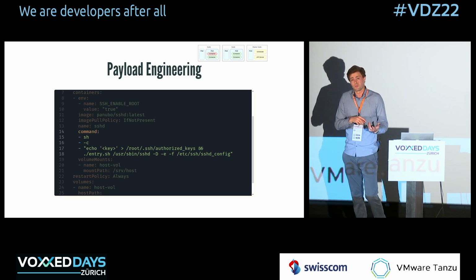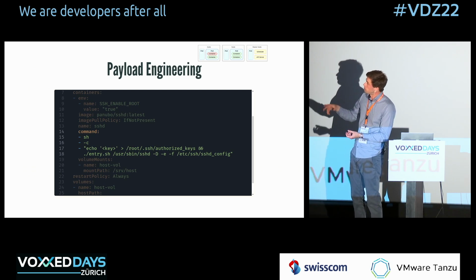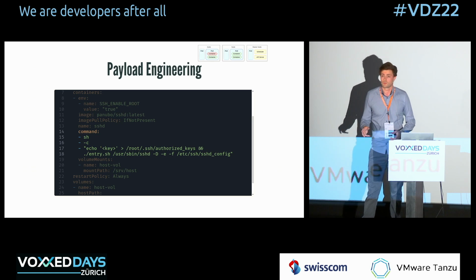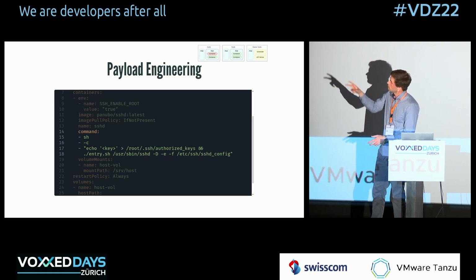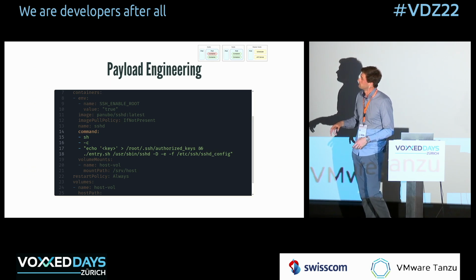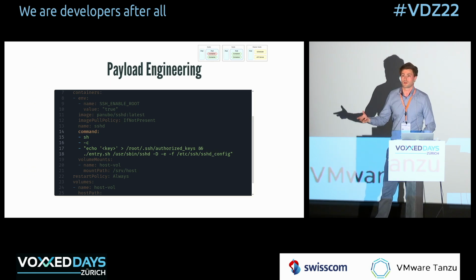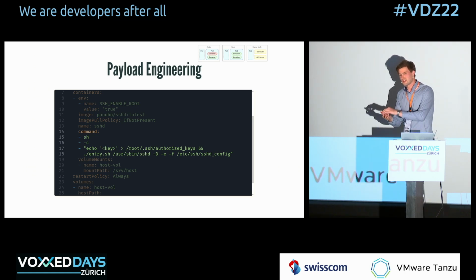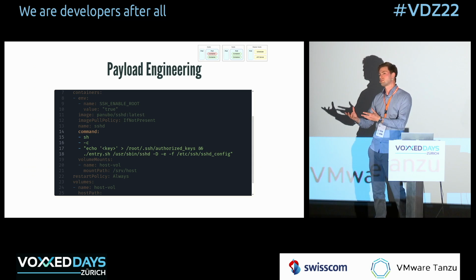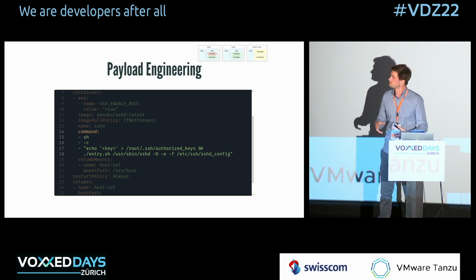And finally, I changed the command because I want to essentially print my key into the authorized keys so that when I log in with my private key, I essentially directly get access, right? So I slightly modify the command to essentially print that key into the authorized keys first. Now I have a container that I could, in theory, connect to, but I don't have that vulnerable container that allows me to escape onto a node, right?